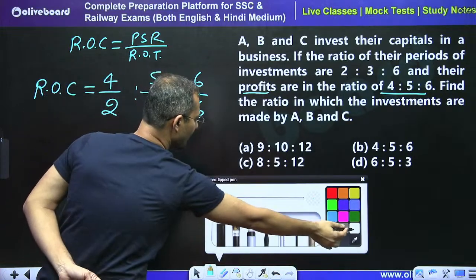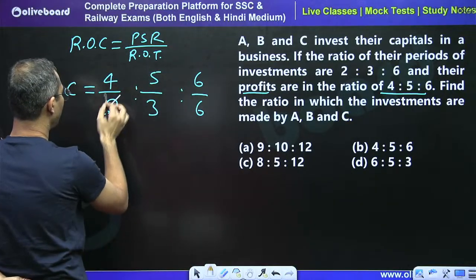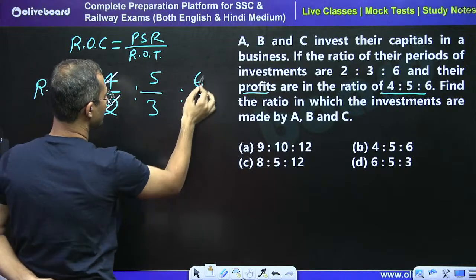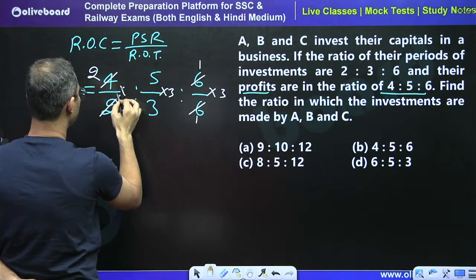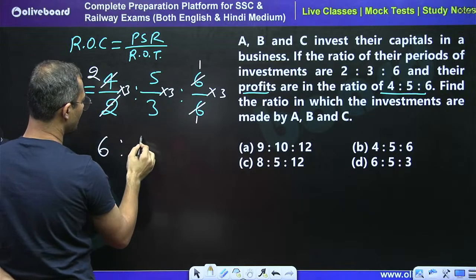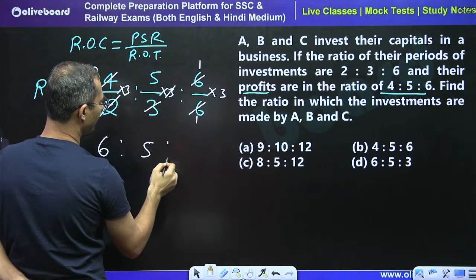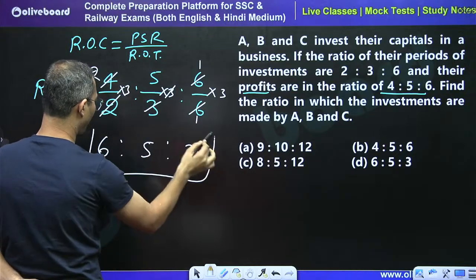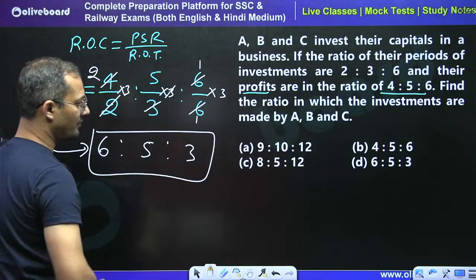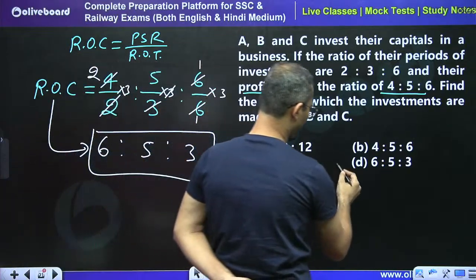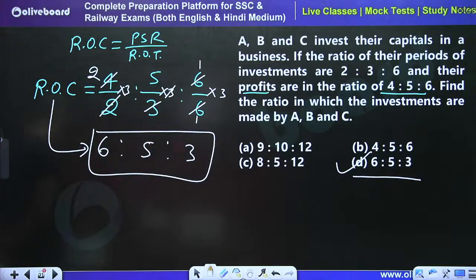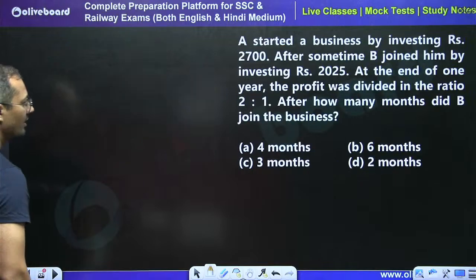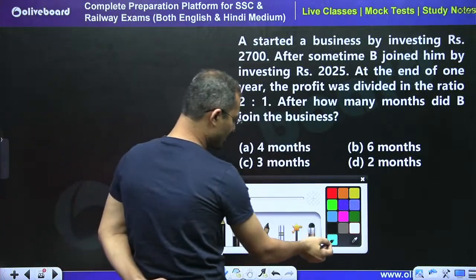By 2 this is 2 time, by 6 this is 1 by 1. So multiply by 3 and all, right? So we can say that 6 is to 5 is to 3 is the right answer. So the ratio of capital is equal to 6:5:3. G part is the right answer. D is the right answer. Now tell me what is the answer of this question.